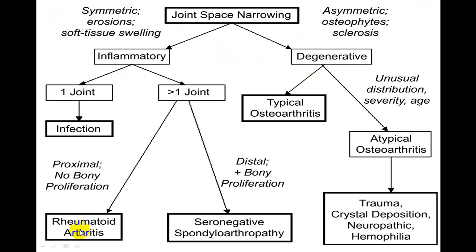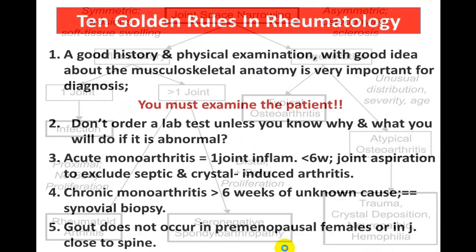So you will be able to differentiate rheumatoid, seronegative, osteoarthritis and atypical osteoarthritis. Go through it at your leisure time.